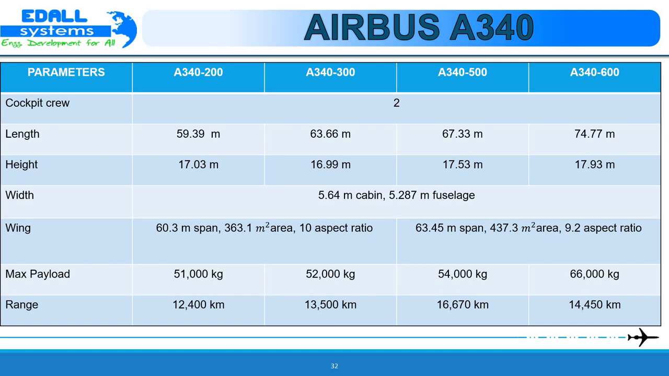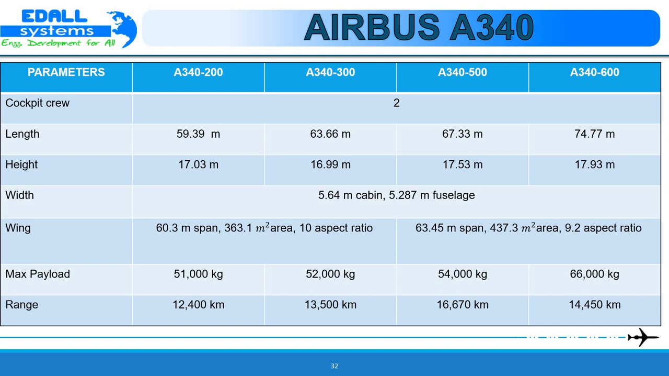The shortest, the A340-200, measures 59.39 meters and could cover 12,400 kilometers with 220 to 250 seats in three classes. The most common, the A340-300, reached 63.7 meters to accommodate 250 to 290 passengers and had a 13,500 kilometer range. The A340-500 is 67.9 meters long to seat about 270 to 310 over